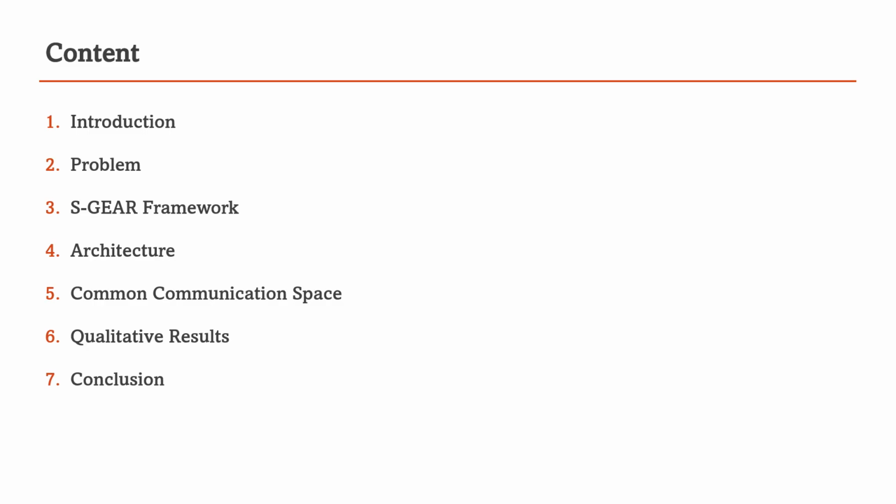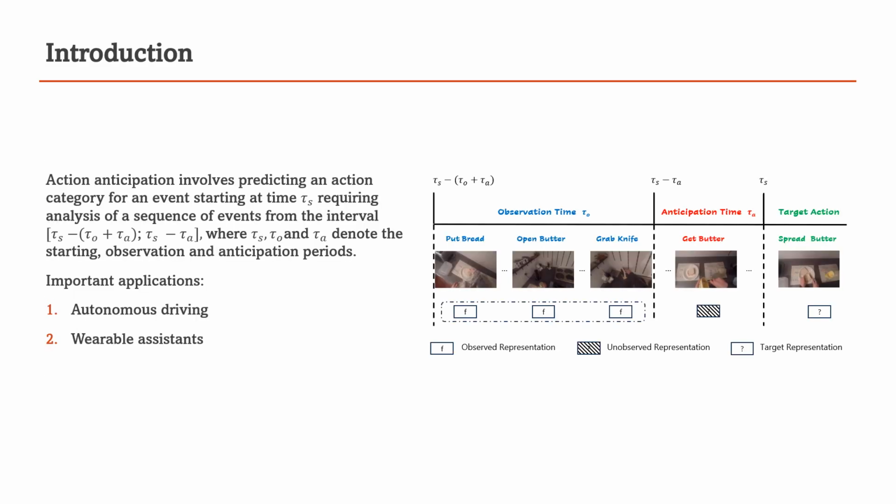We start with a short introduction, then we emphasize the main problem related to the task. Afterward, we proceed with the introduction of our framework. Then we illustrate its architecture. Afterward, we continue by explaining the concept of common communication space, and then we show some qualitative results and the conclusions.